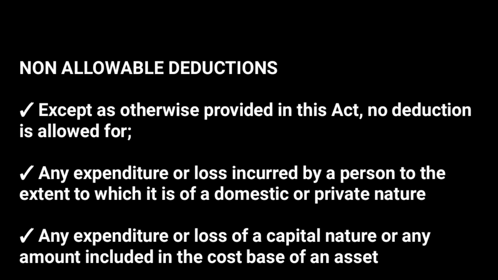Then the second one is any expenditure or loss of a capital nature or any amount included in the cost base of an asset. Any expenditure that you incur to acquire capital goods or the fixed assets, the non-current assets, it is taxed. The capital expenditure that are used to acquire fixed assets like land, building, those things, it is taxed. It is not deducted. You're not supposed to deduct it. And in case it was deducted in the statement of financial performance, you're supposed to add it back.